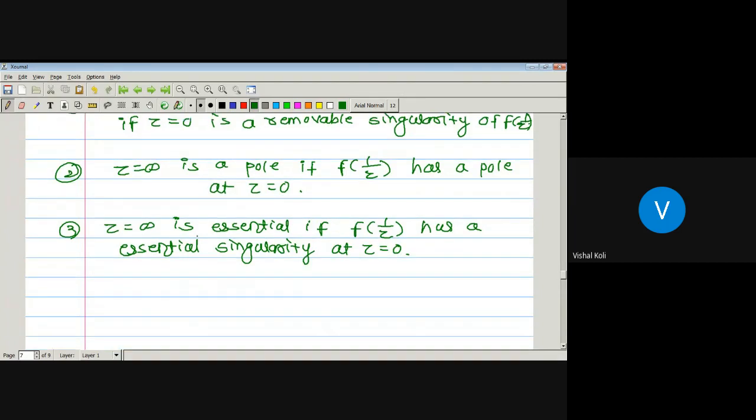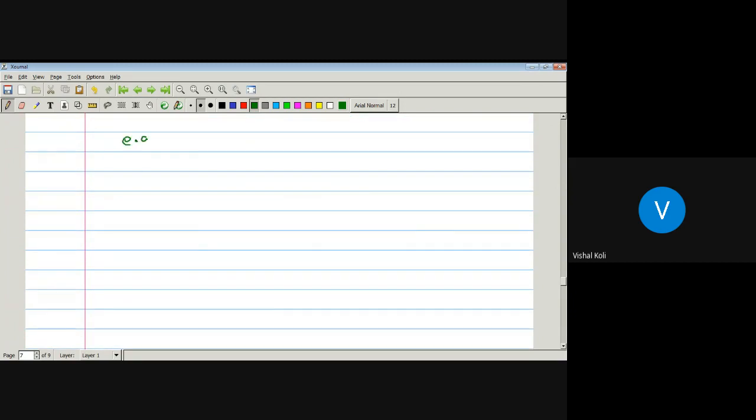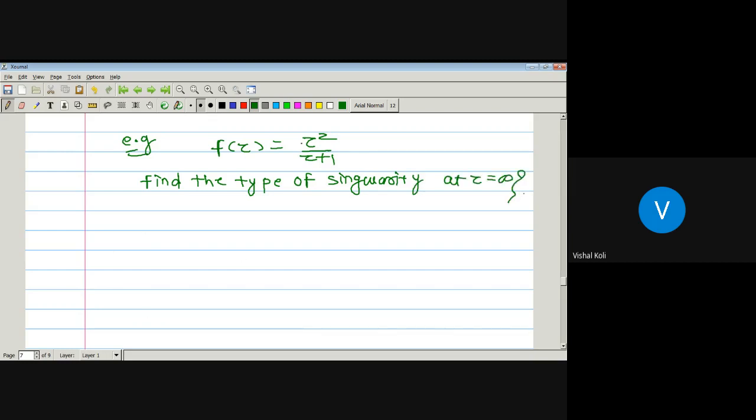Now we will take one example. Suppose f of z is equal to z square divided by z plus 1. Here we have to check the type of singularity at the point z equal to infinity. First, we have to check whether it has an isolated singularity or a non-isolated singularity. From the definition of singularity at z equal to infinity, from f of z we have to find out f of 1 by z.